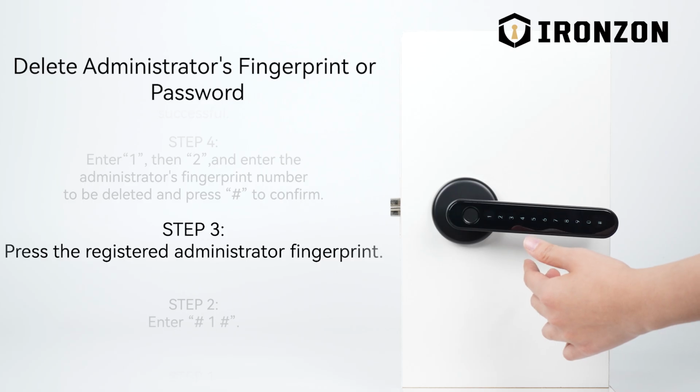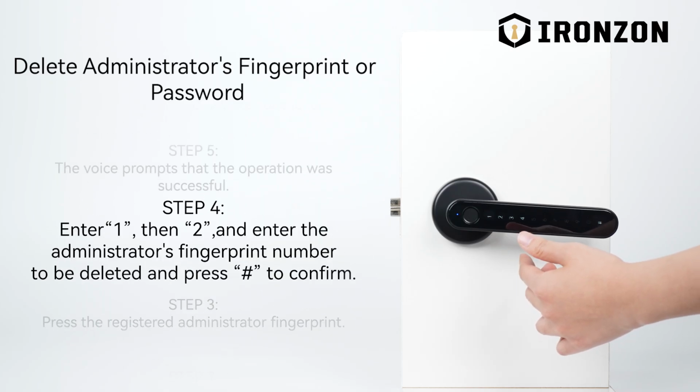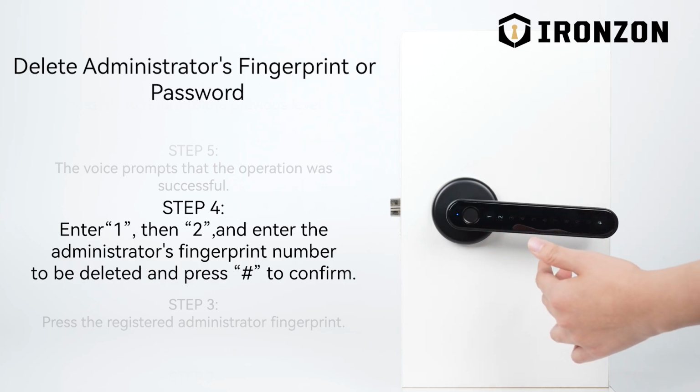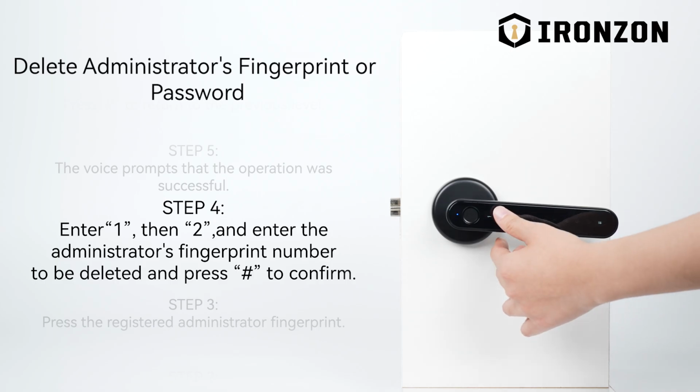Verification succeed. Press 1 for administrator setting. Press 2 for common user setting. Press 3 for system setting. Press 4 for resetting. To return to the previous level, press the pound sign key. Press 1 for adding administrator. Press 2 for deleting administrator. To return to the previous level, press the pound sign key.